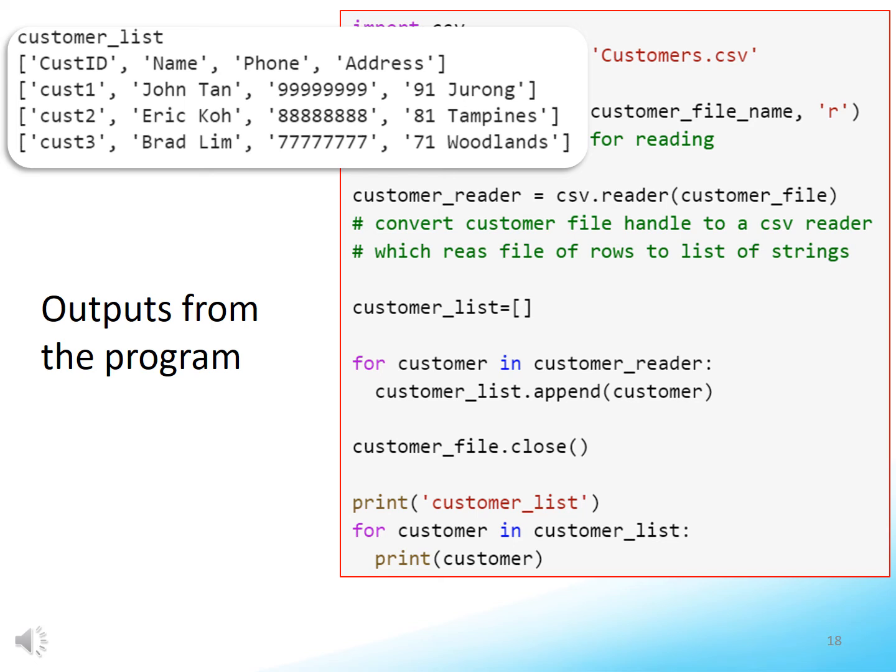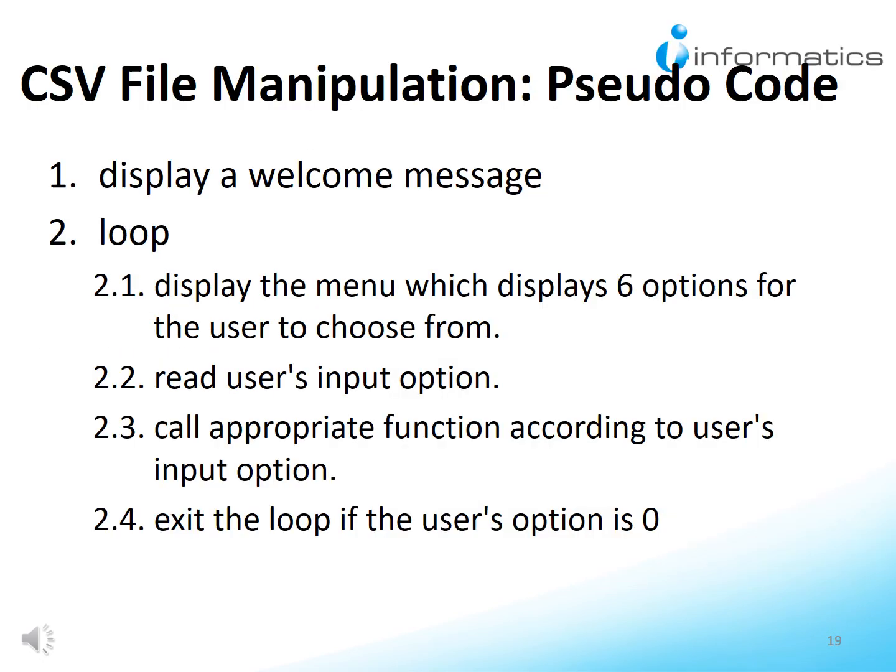This is the output of the program. You can check that the CSV reader reads all rows that were written by the CSV writer. In the next few slides, we will learn how to program a simple interactive file manipulation program.